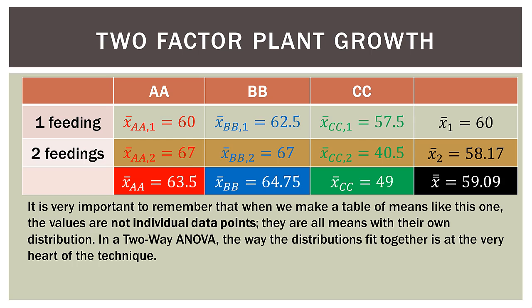So it is very important to remember that when we make a table of means like this one, the values are not individual data points. They are all means with their own distribution. In a two-way ANOVA like this one with multiple measurements in a cell, the way the distributions fit together is at the very heart of the technique. So this is a big puzzle of distributions, and the way those distributions fit together is what makes this two-way ANOVA with replication what it is. So next, let's go ahead and plot the cell means on a graph.